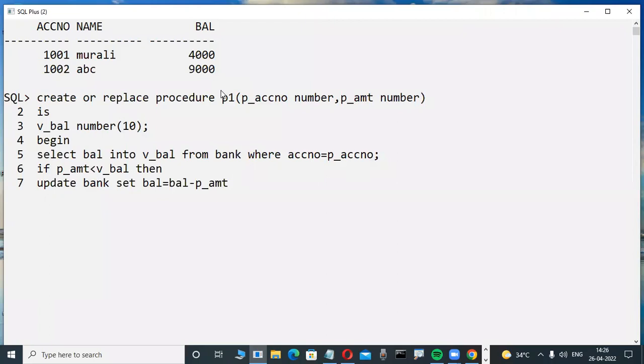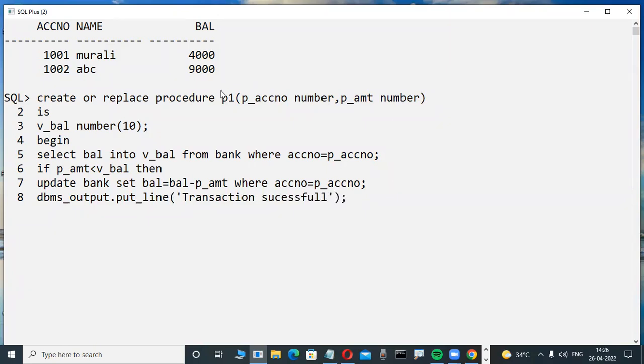Don't write these things, just observe for one minute. Where account number is equal to P_account_number. Once they modify the data, they write some message, so that your transaction is successful and a message is displayed. They write like this: Transaction successful.